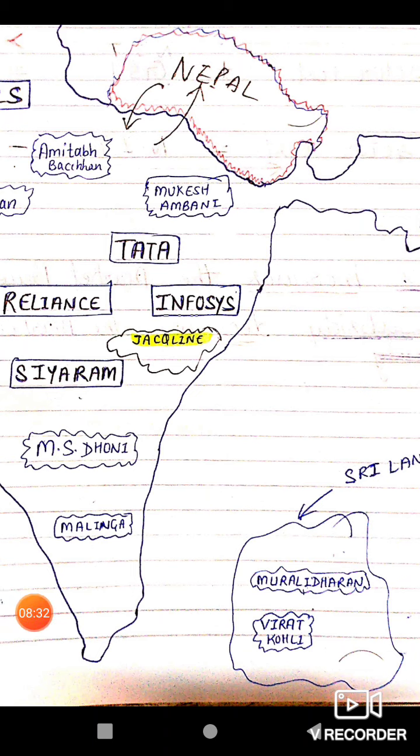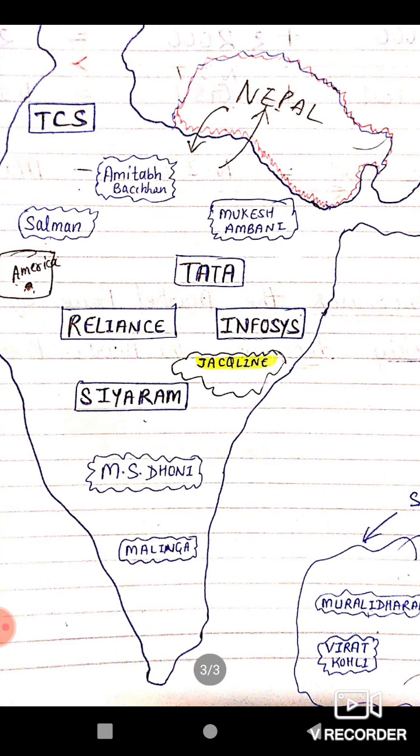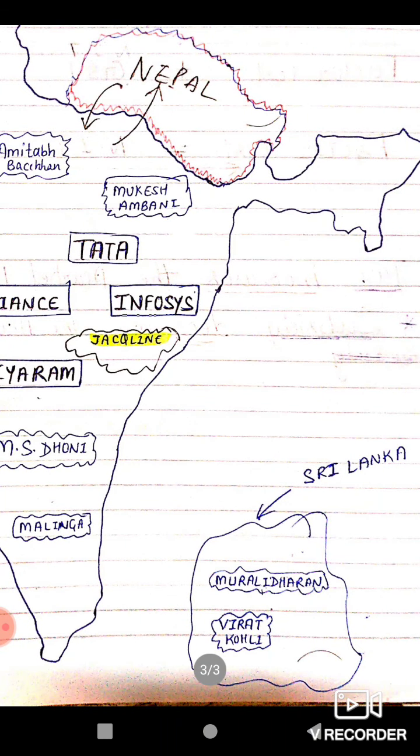Just think about this. Is Jacqueline Fernandez a normal resident of India? So my answer is yes. She is a normal resident of India. Why? Because she is earning here, she is spending here, and she is saving here also, because her center of economic interest lies in this country only. Therefore, she will be called a normal resident of India, but she will be called a citizen of Sri Lanka.